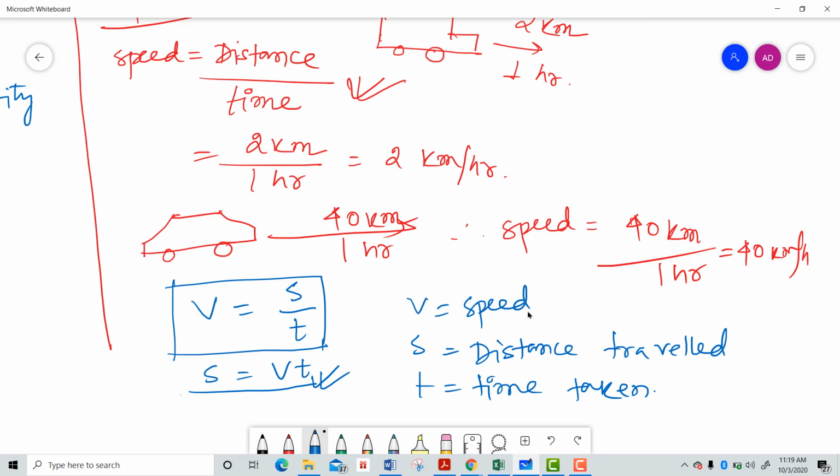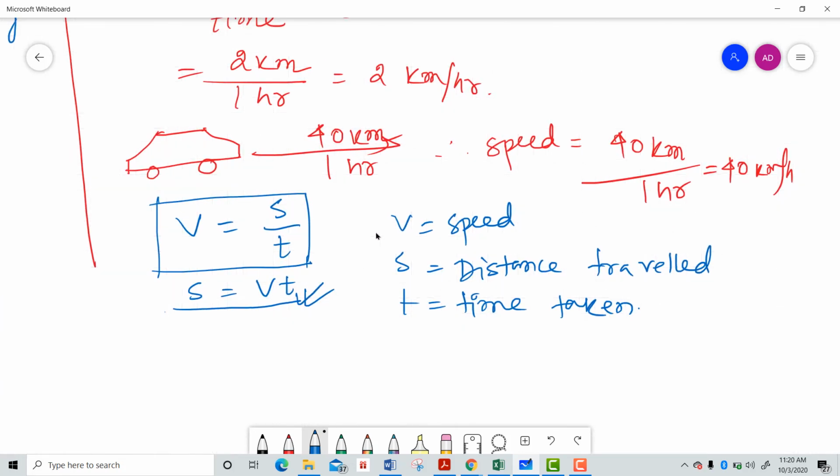Therefore, speed is one type of scalar quantity. Let me write it down here. Now, speed is a scalar quantity.